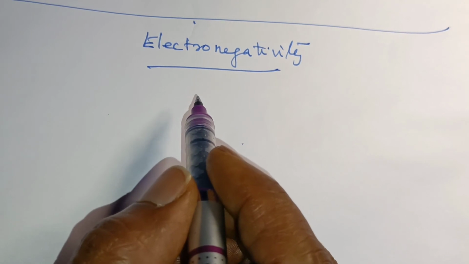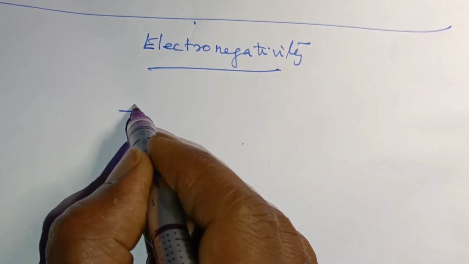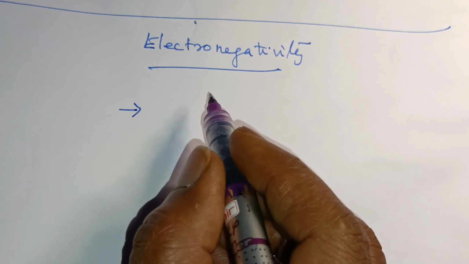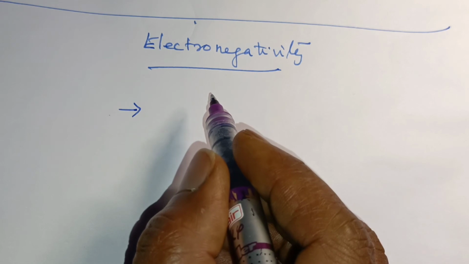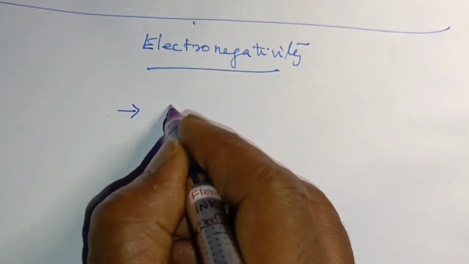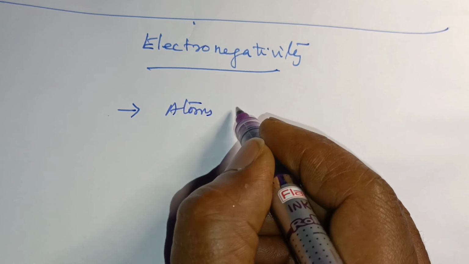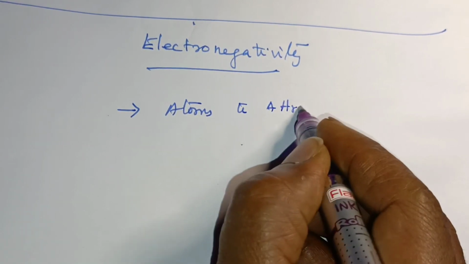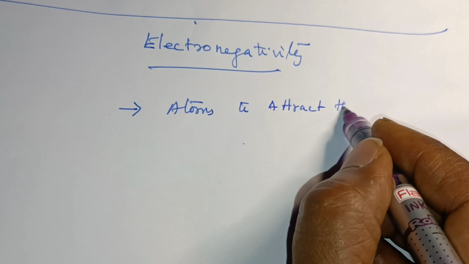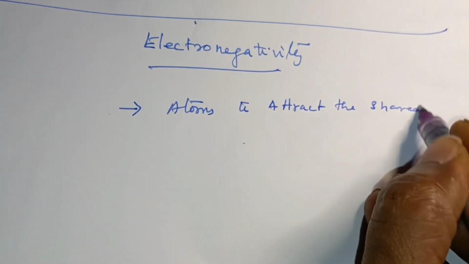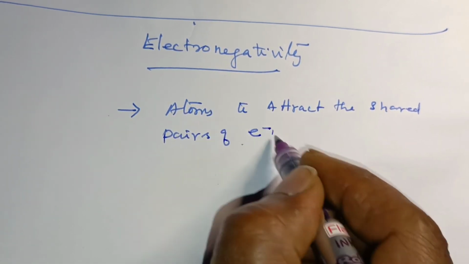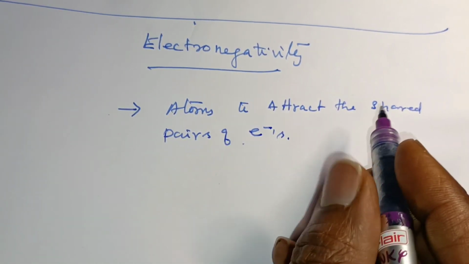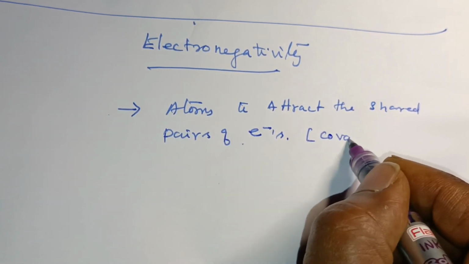Electronegativity is nothing but the ability of an atom to attract a shared pair of electrons towards itself in a covalent bond.